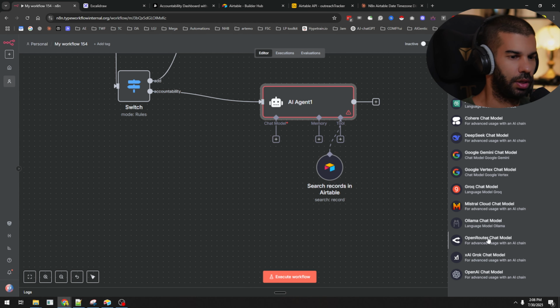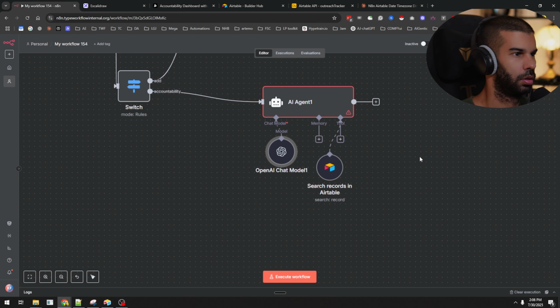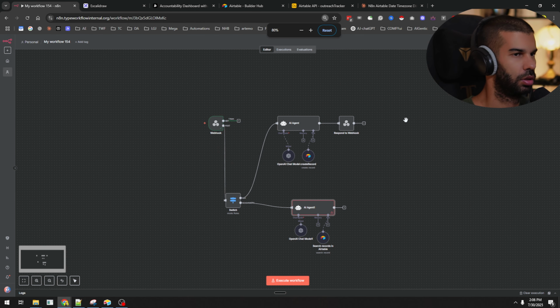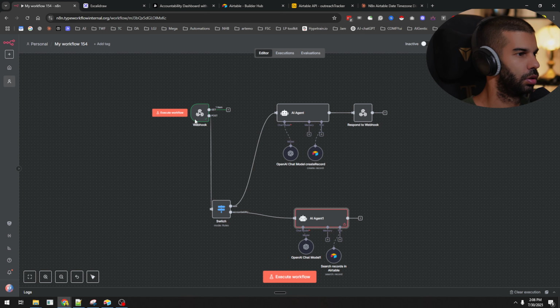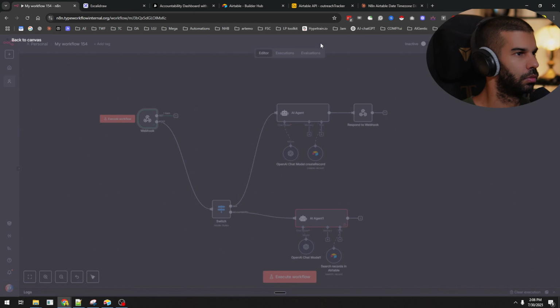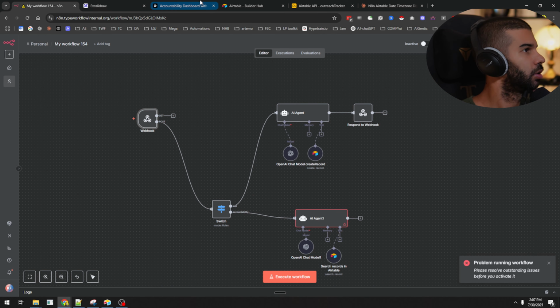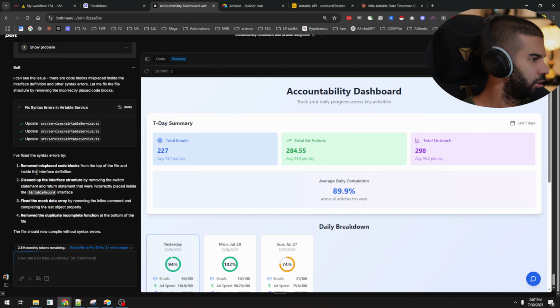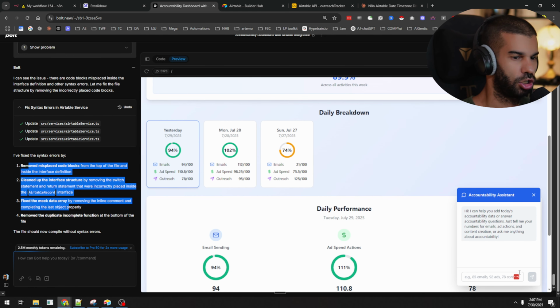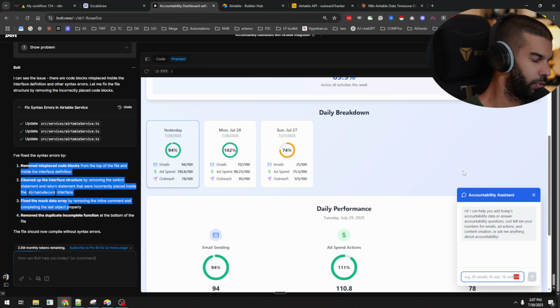Let's give this a brain. So let's choose OpenAI. And we just need to give this some user information. So here, let's just execute that. Let's see what Bolt is doing in the meantime. So we don't get an error. Okay, great. We get the timestamps correct right here. And let's now just say, what can I do to improve my email sending cadence?